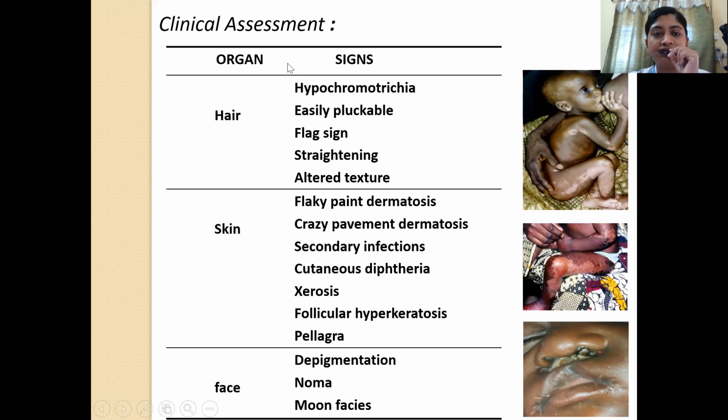So now let's come on to clinical assessment. There are certain signs that you should look for in a child with malnutrition. So what are the signs? Certain hair signs like hypochromotrichia, which means hypopigmented hair. The hair will also tend to be easily pluckable. There will be straightening of the hair, and the texture will also become altered. So there will be dull, straight hair, which is hypopigmented and also easily pluckable. And sometimes when periods of undernutrition and proper nutrition intervene, what will happen? You will see alternating areas of hypopigmentation and normal pigmentation, which will give rise to what is known as the flag sign.